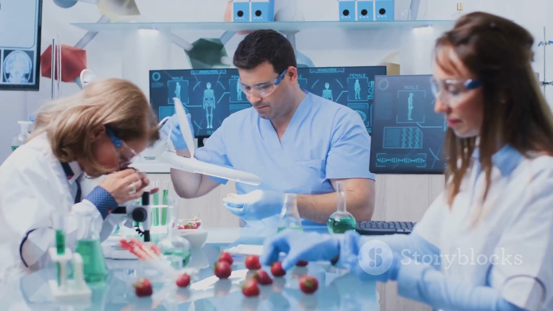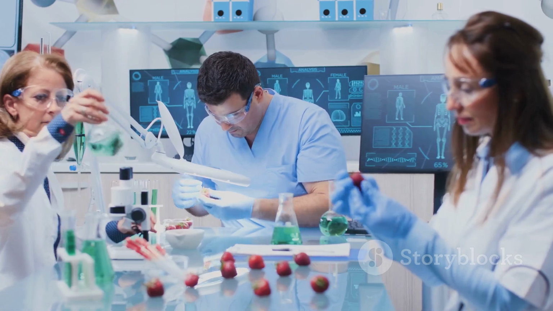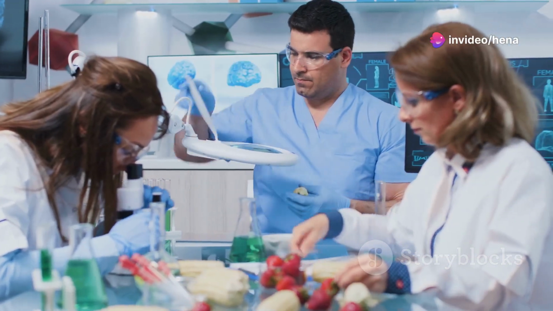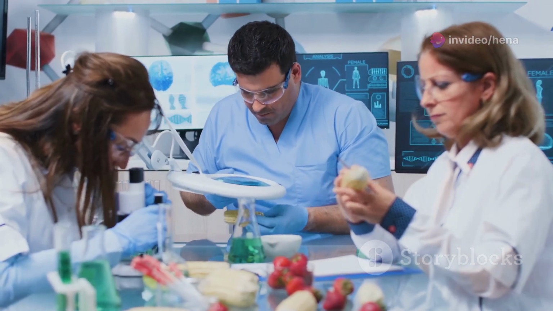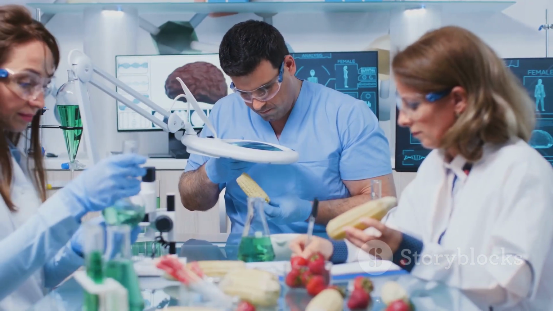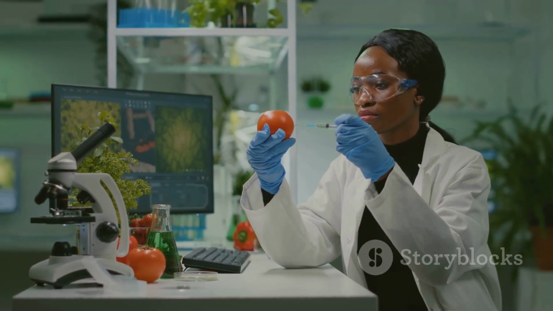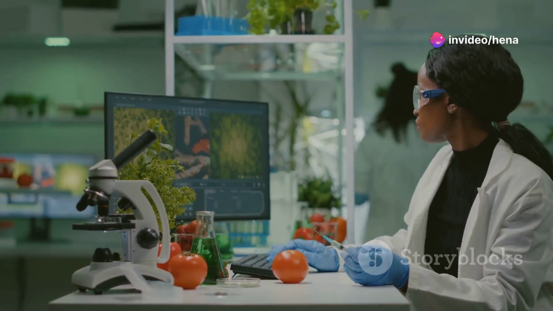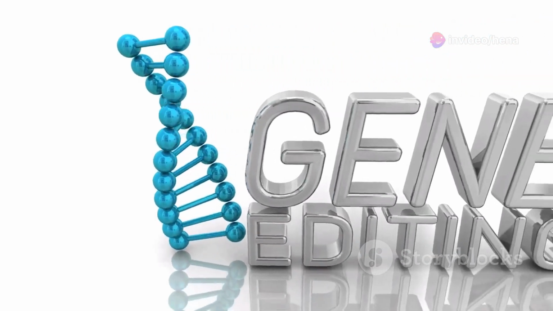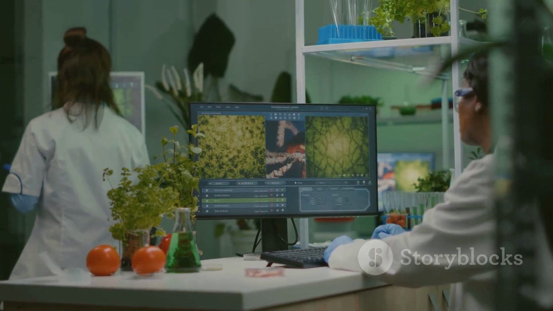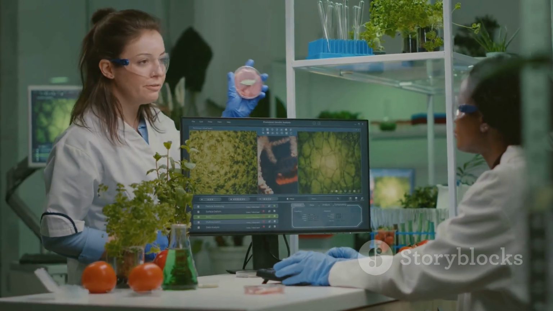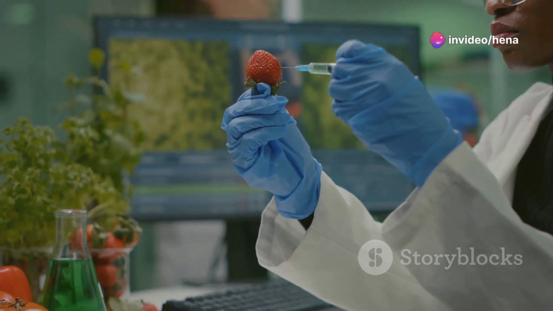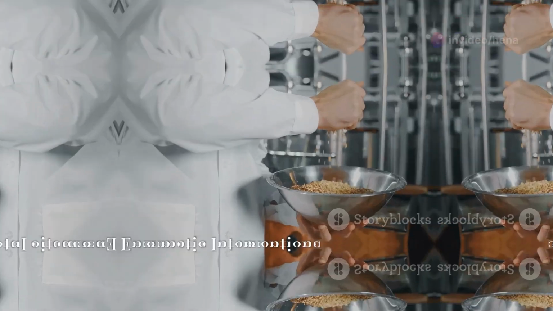Genetic modification and biotechnology have opened up new frontiers in flavor development. Through genetic engineering, scientists can alter the genetic makeup of crops or microorganisms to enhance flavor, prolong freshness, or even introduce new flavors. For instance, tomatoes have been genetically modified to maintain their flavor during extended storage, like the Flavr Savr tomato. New gene editing technologies like CRISPR allow for the precise alteration of genes responsible for flavor compounds in plants and animals. A great example of this is improving fruit sweetness by manipulating sugar content and enzyme activity.